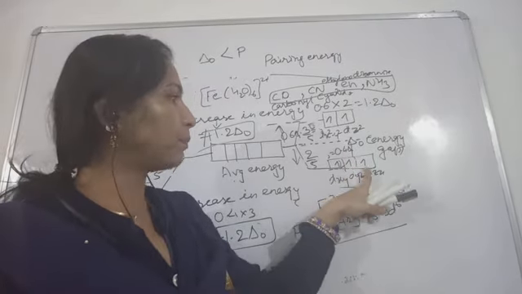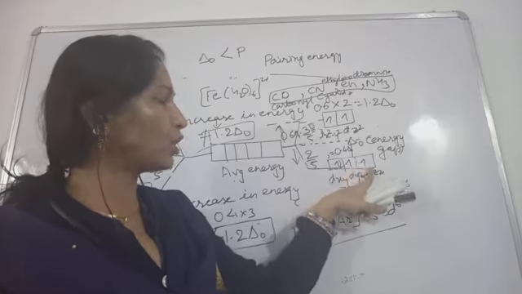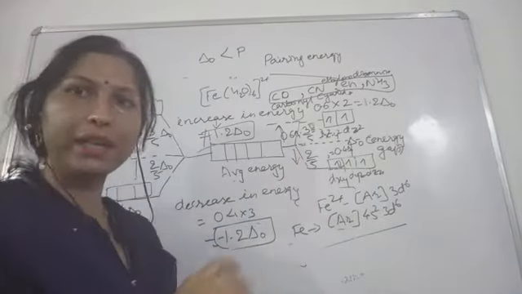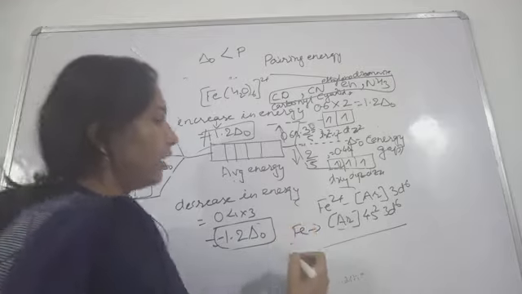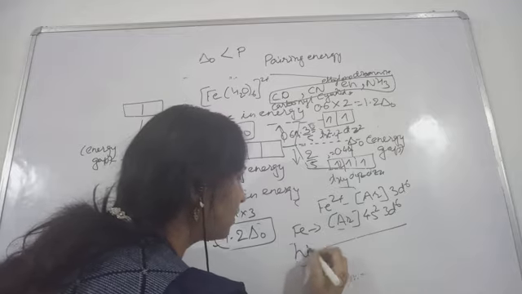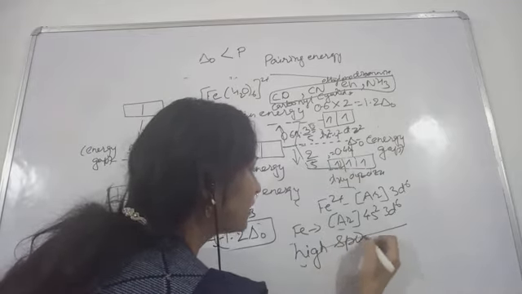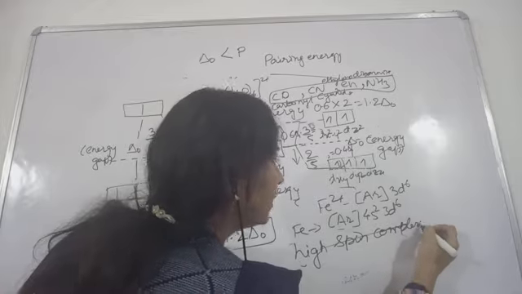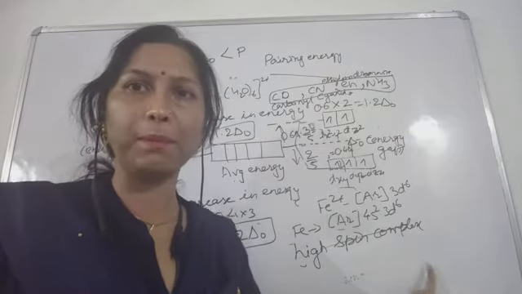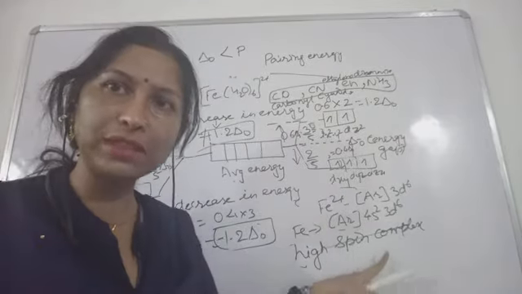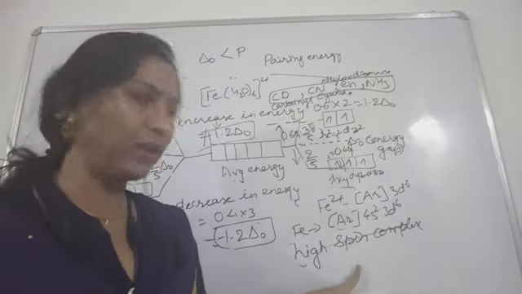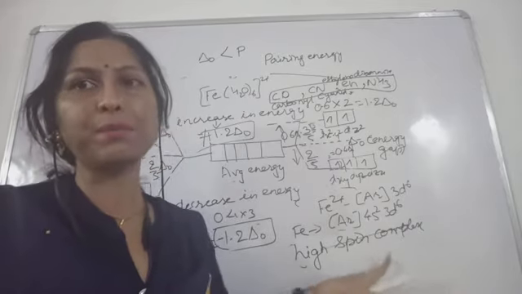That is why here you can see the spins, 1 2 3 4. Four electrons are unpaired, that is why this will be called, if I'm writing here, will you be able to see this? This is a high spin complex. That means the weak field ligands are going to form the high spin complexes. Why? Because the electrons are unpaired, so we have a greater number of unpaired electrons. That is why this complex will be called a high spin complex.